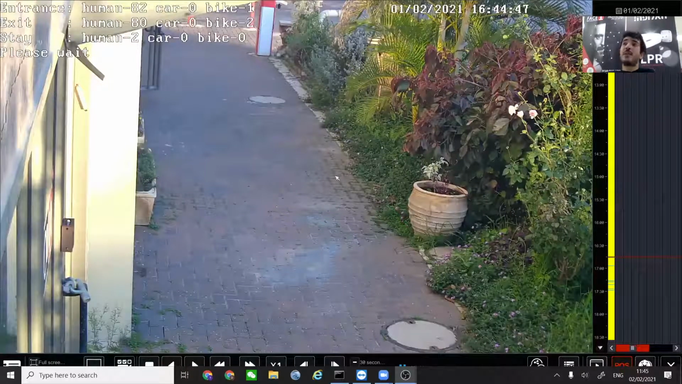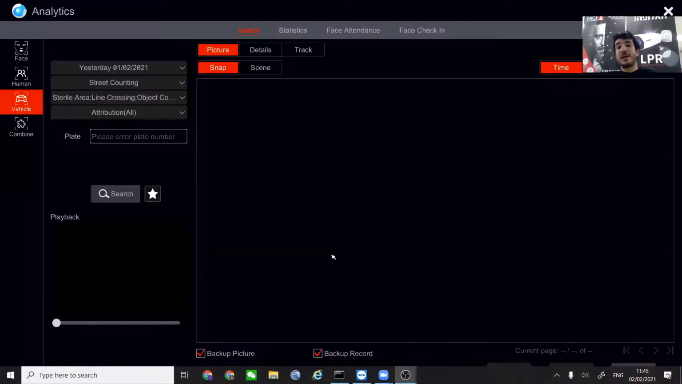So basically our cameras can also count. They can count humans, vehicles, and two-wheel vehicles, and show us the numbers. So this is a great way, of course, to control the number of people that are entering a building or a parking lot or whatever you name it, we have it.